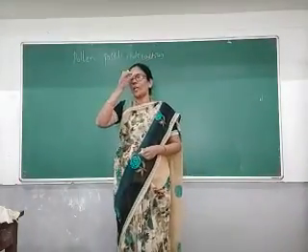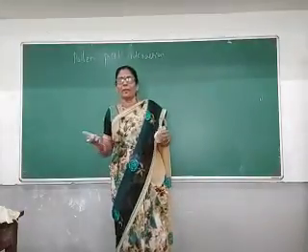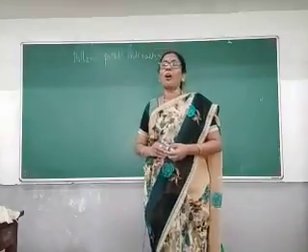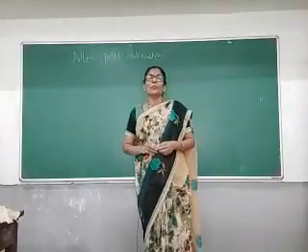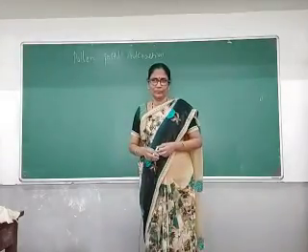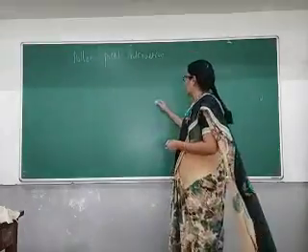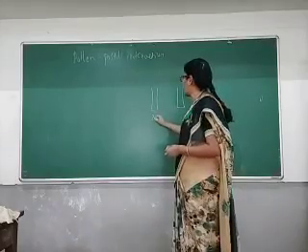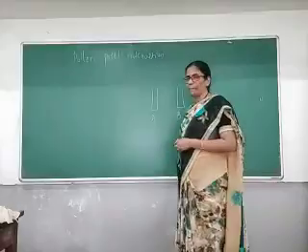Pollination may take place anytime, anywhere between any two plants, but it is not always going to be successful, because there are two plants belonging to two species. This is one species, this is another species.